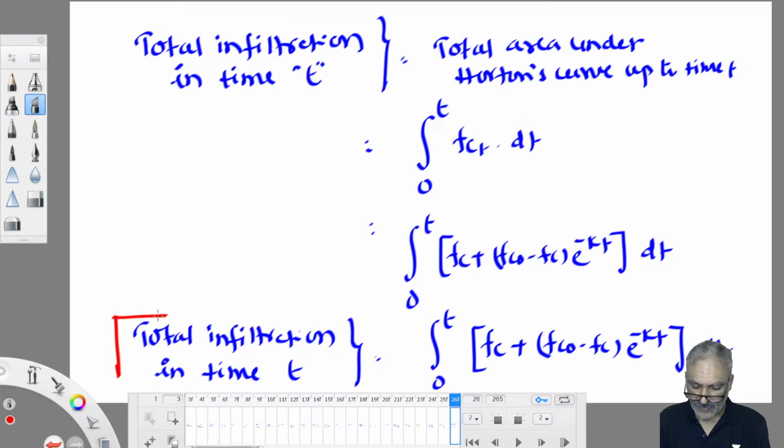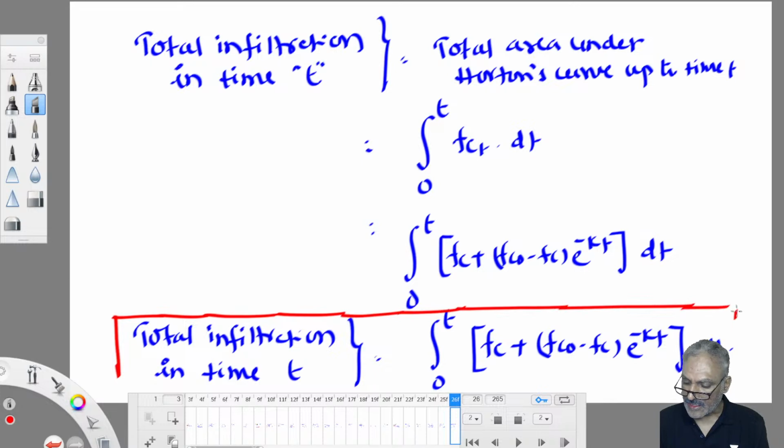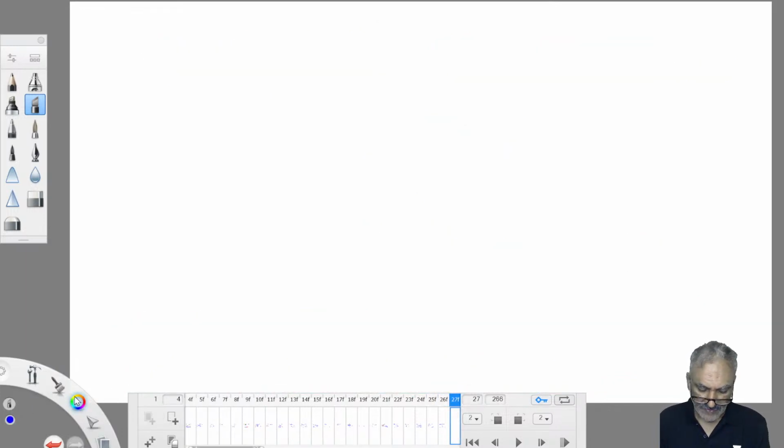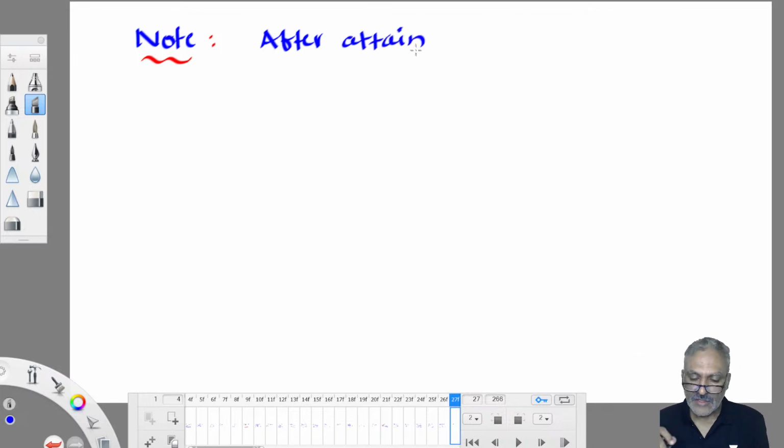Sometimes you can find it without integration also, provided that it attains steady state. After attaining steady state, the area under the curve can be divided into two: one is a parabola, the other is a rectangle. So you measure the area of the rectangle plus the area of the parabola. That will give the total area under the curve, which is the infiltration. After attaining steady state, that means after attaining the constant FC value, no change happens with respect to time, then you can work it out.